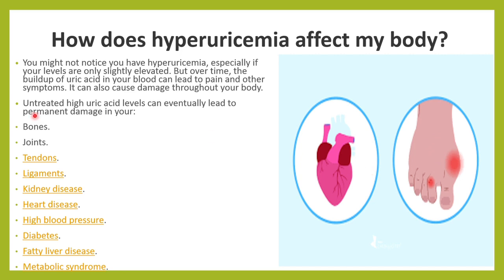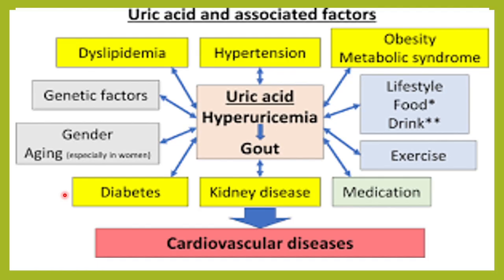All this along with the involvement of bones, joints, tendons, ligaments, kidneys, etc. I've told you that there are various factors associated with hyperuricemia or increased uric acid, like hypertension, dyslipidemia, obesity, metabolic syndrome, medications, kidney disease, diabetes, gender, aging, lifestyle. All these are interrelated and all of these can contribute to increased uric acid in your blood.